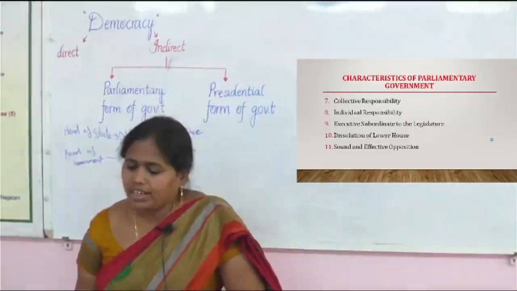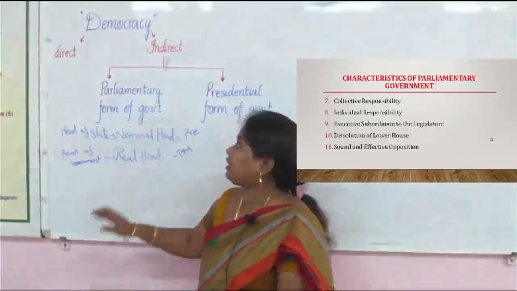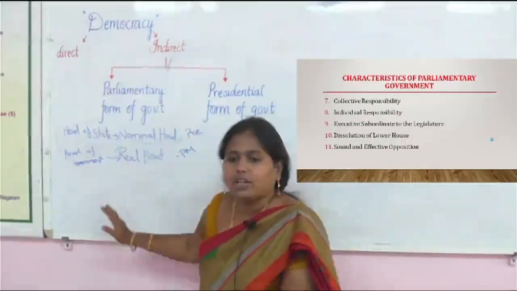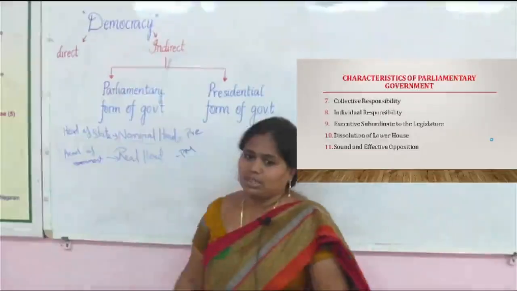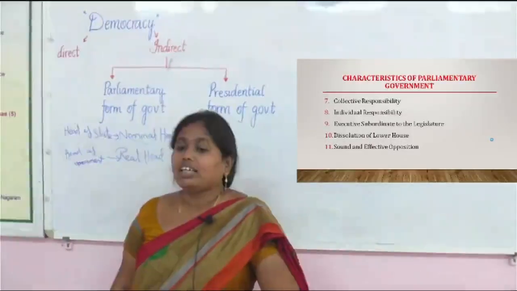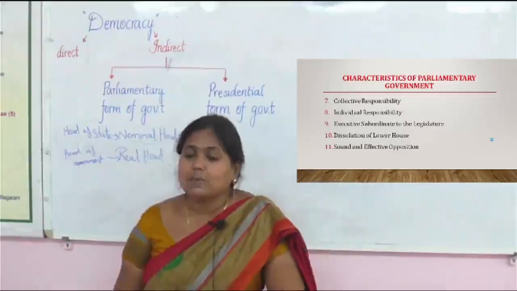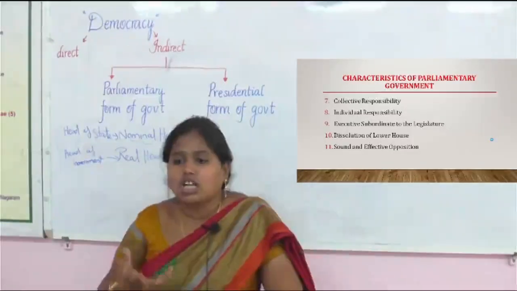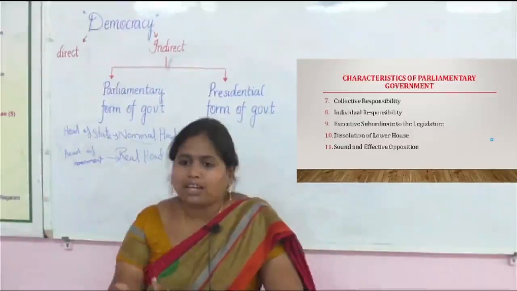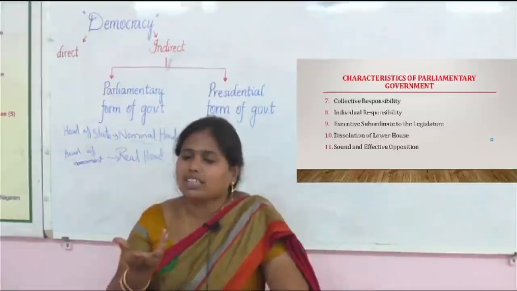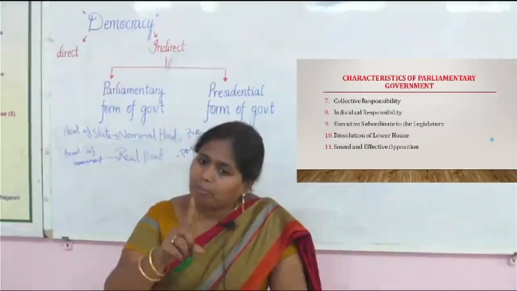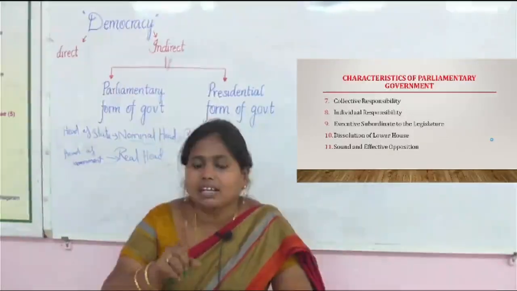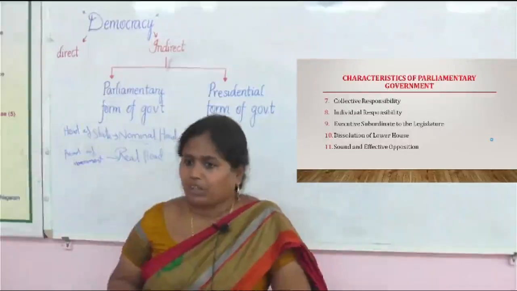Okay. Then individual responsibility. Here in the parliamentary form of government, there is not only collective responsibility but also individual responsibility. Why are we calling it individual responsibility? The opposition party will be there. The opposition party will keep watching what the political party is doing in the parliament, what the government is doing. If even one person makes a mistake, there is a chance of removing that person from that seat.